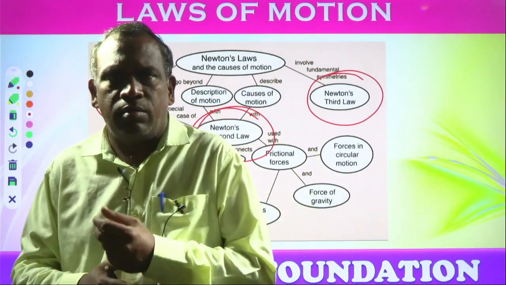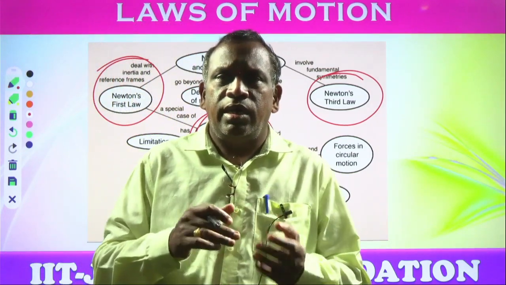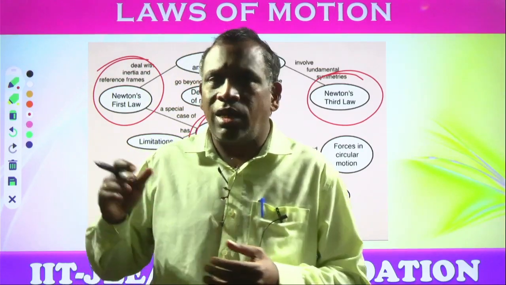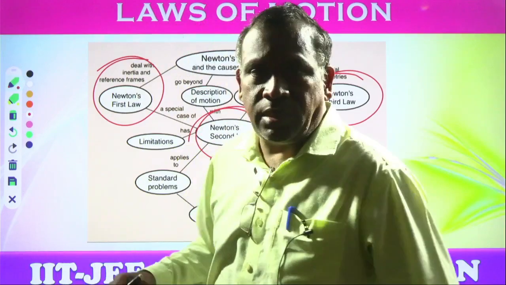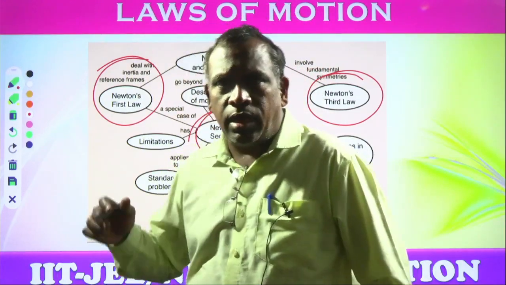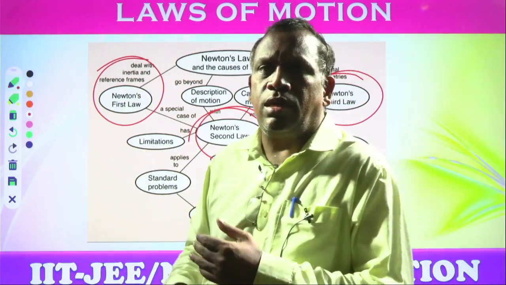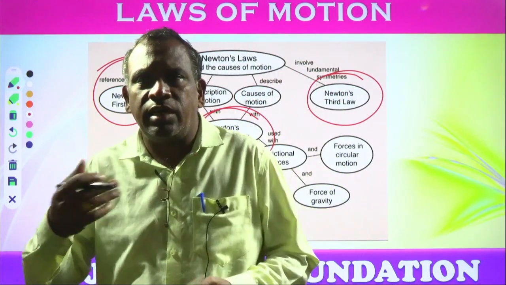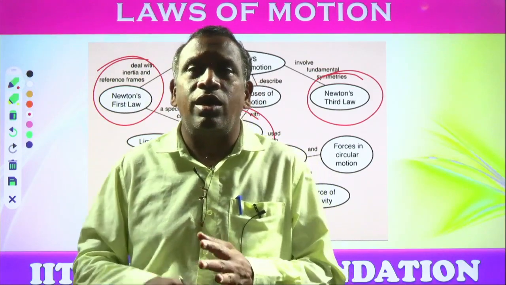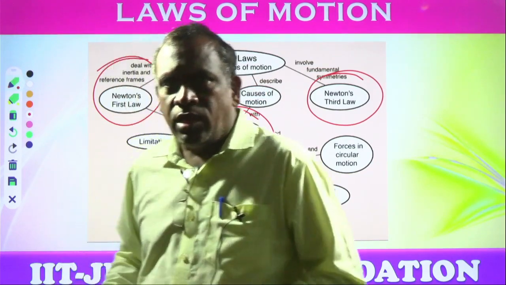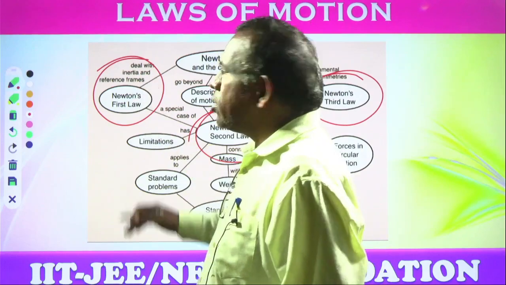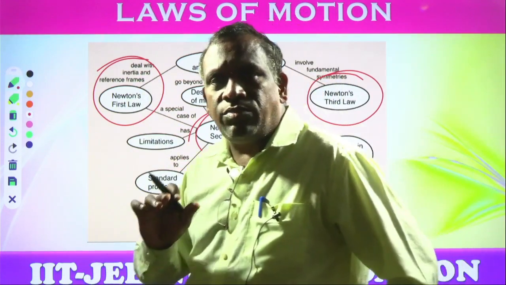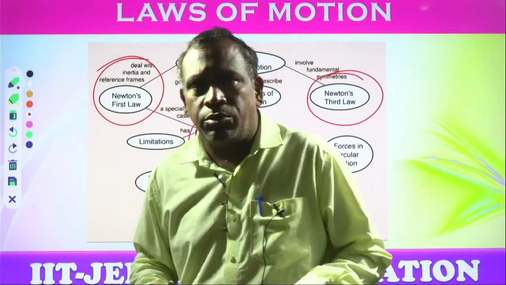If it is connected to bodies at rest or in uniform motion, it is an inertial frame of reference. If it is connected to accelerated bodies, that is a non-inertial frame of reference. So inertia and reference frames come under Newton's first law. This is a very important basic classification.